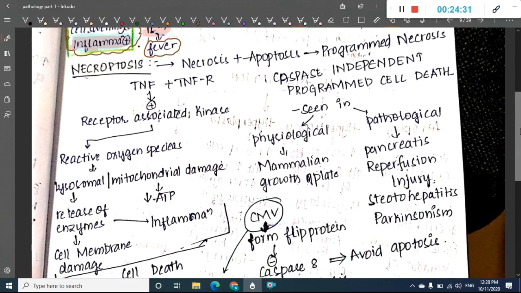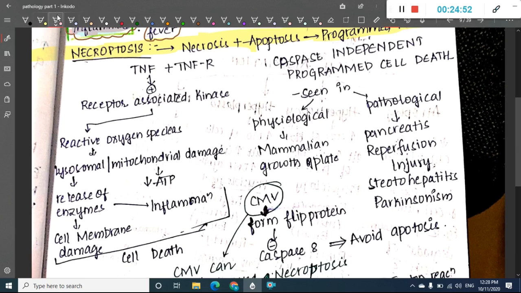The next modification of apoptosis is called necroptosis. So what is this necroptosis? It is the combination of necrosis with apoptosis, and this is called programmed necrosis. Apoptosis is called programmed cell death, whereas necroptosis is called programmed necrosis. So what is happening here?